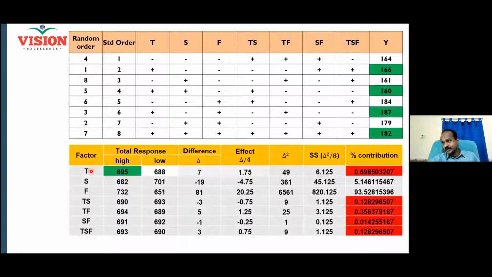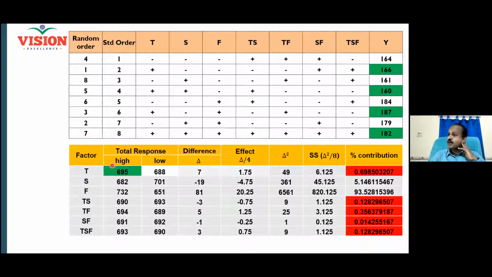How many factors do you now see? T, S, F, TS, TF, SF, and TSF. Now, how many factors are we including in our study? 7 factors. What do people generally think? There are only 3 factors. And now you are working as a black belt in your project. You are taking 4 more factors into effect, and you are studying their effect also. And over and above, there will be a noise factor. That will be our next stage.